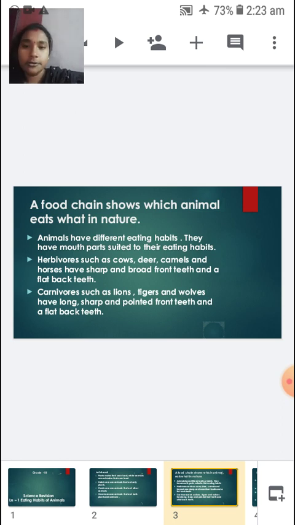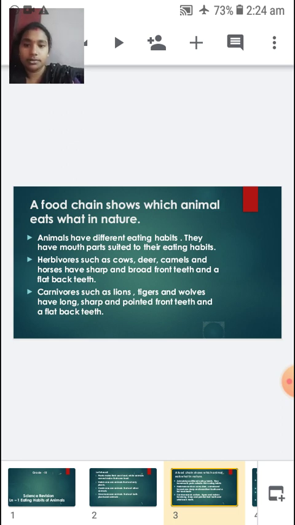Herbivores such as cows, deer, camels, and horses have sharp and broad front teeth and flat back teeth.